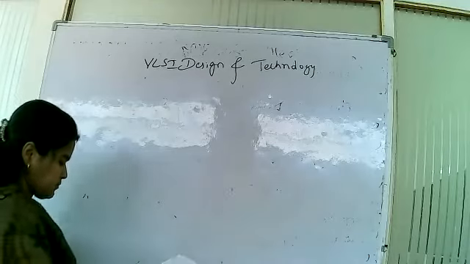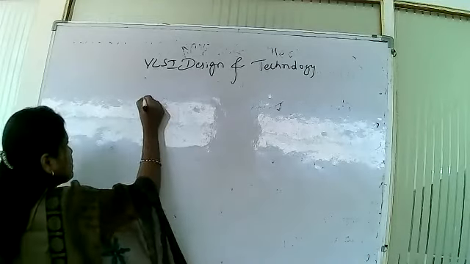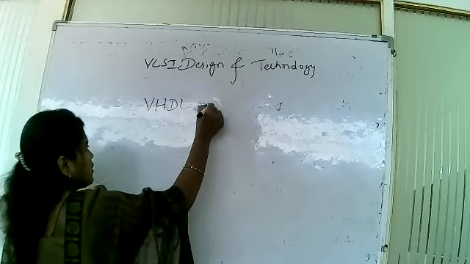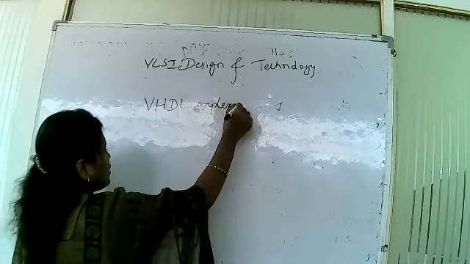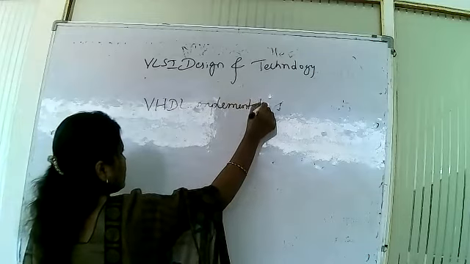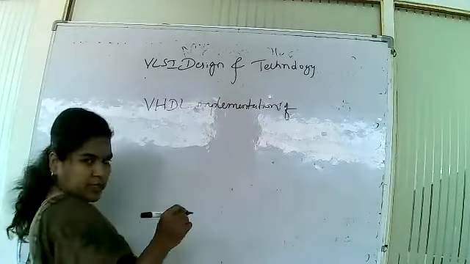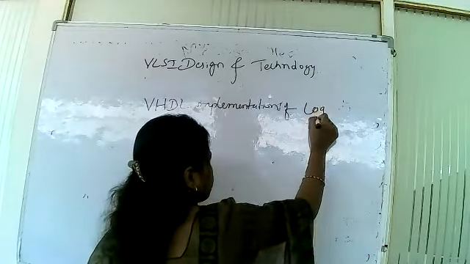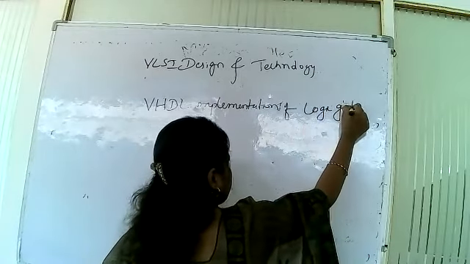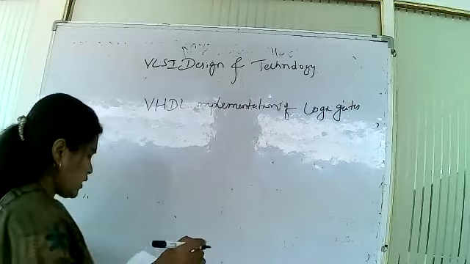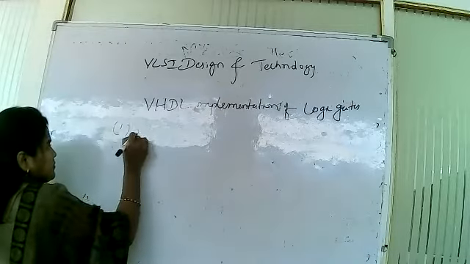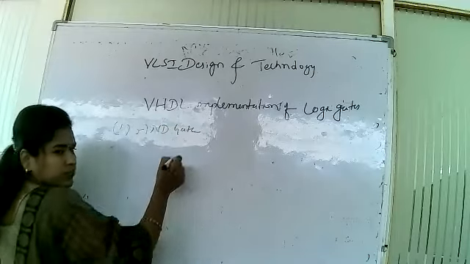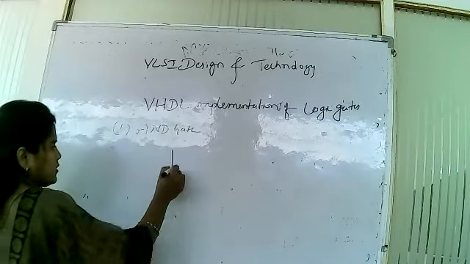It is having three sections. Now, VHDL implementation of logic gates. The first one is the AND gate. What are the inputs here?